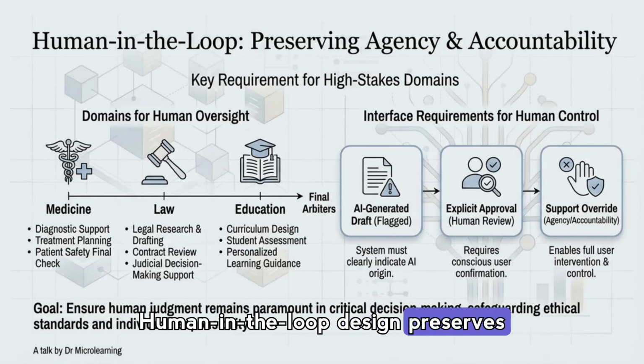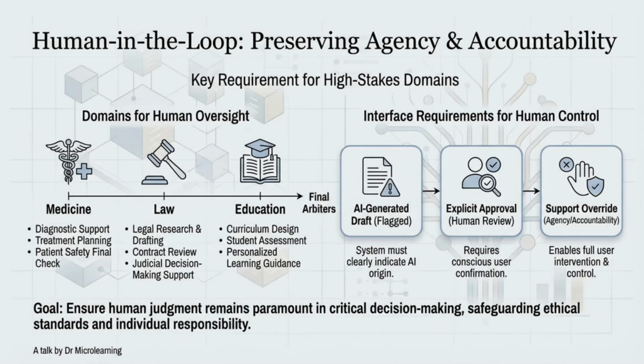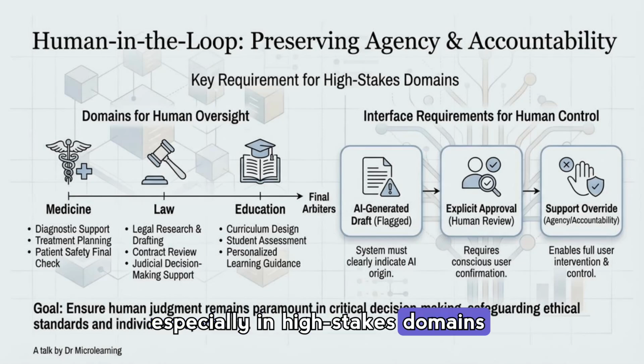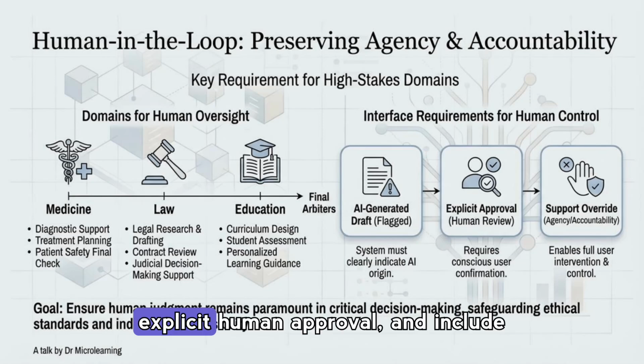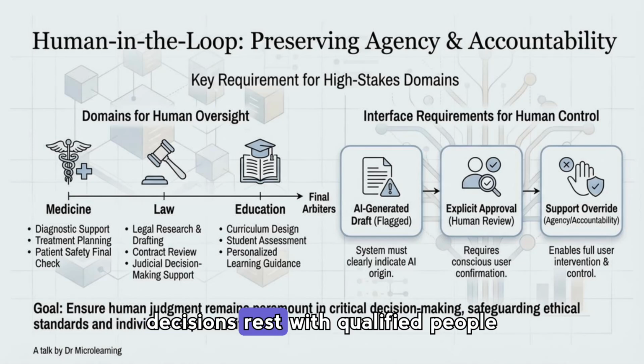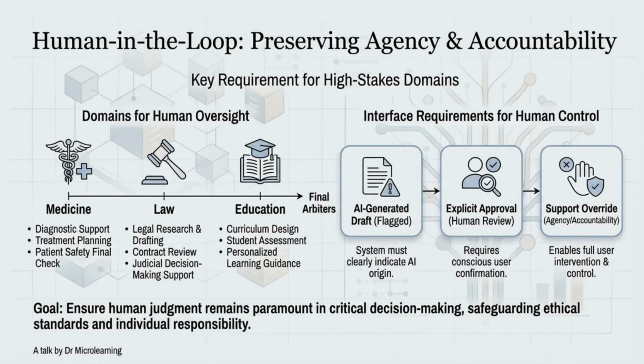Human-in-the-loop design preserves agency and accountability, especially in high-stakes domains like medicine, law, and education. The slide shows how AI-generated drafts should be flagged, require explicit human approval, and include support for overrides, ensuring final decisions rest with qualified people and that automated tools augment rather than replace critical human judgment.